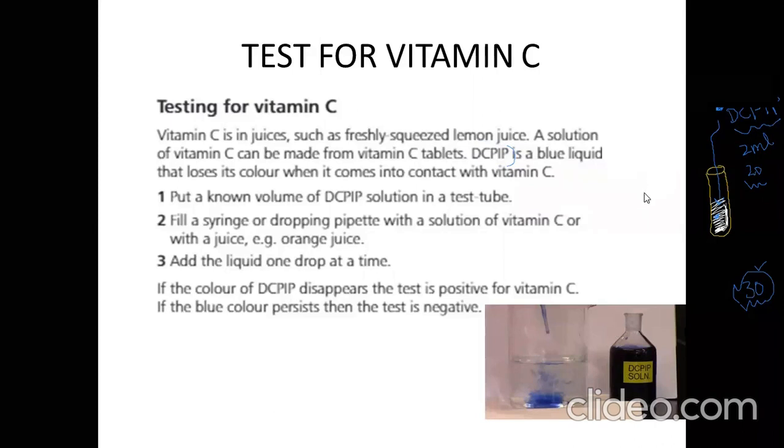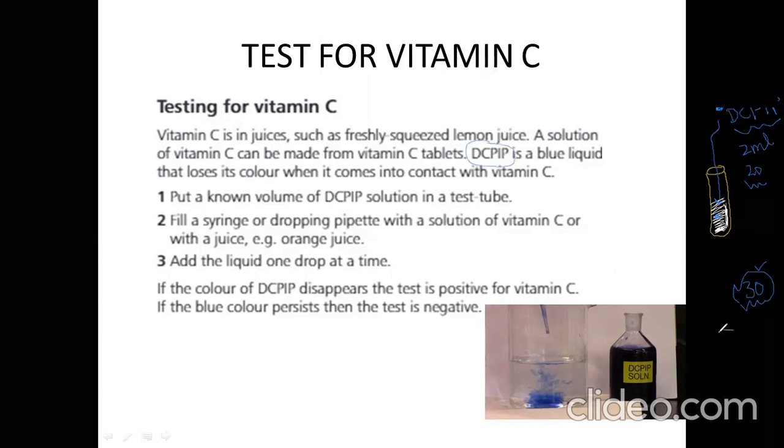If you use more DCPIP and the color is disappearing up to that point, and after that the color is not disappearing, it means up to that point there was vitamin C. Here I am giving you an example, I have two solutions. In one solution I used 20 drops of DCPIP, in another I used 30 drops of DCPIP. So in which solution is vitamin C more?